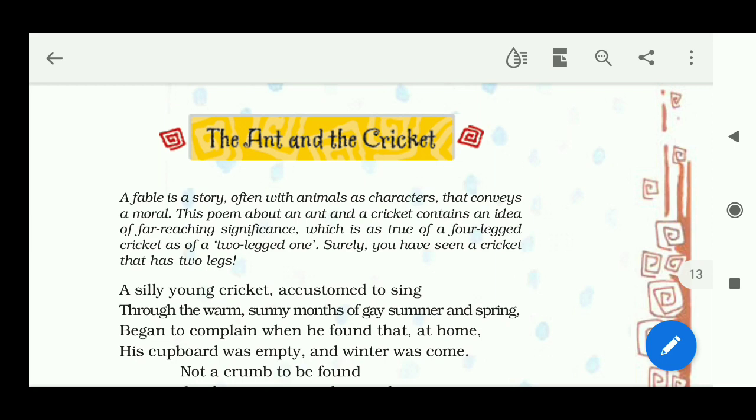It has a lot of importance, which is as true of a four-legged cricket as of a two-legged one. It may be a bit confusing, this sentence, but I will explain it later. Surely you have seen a cricket that has two legs.